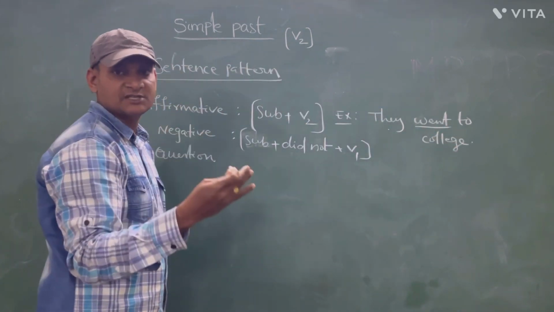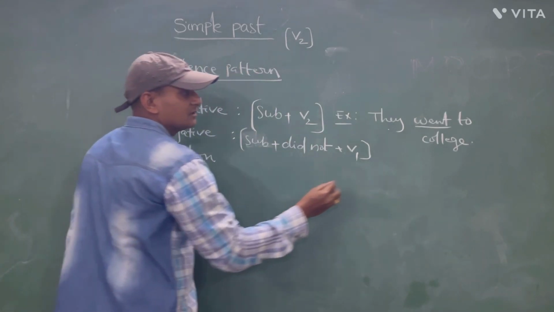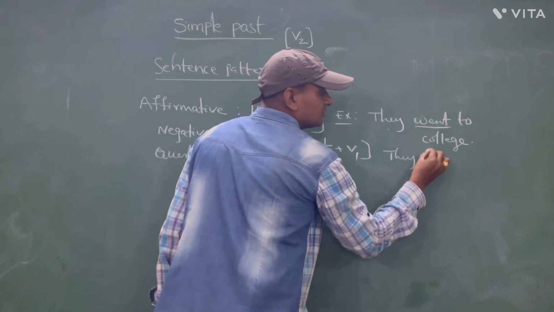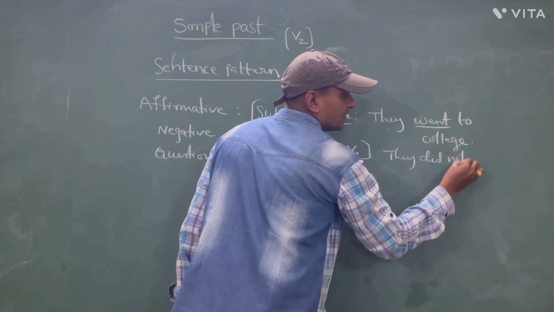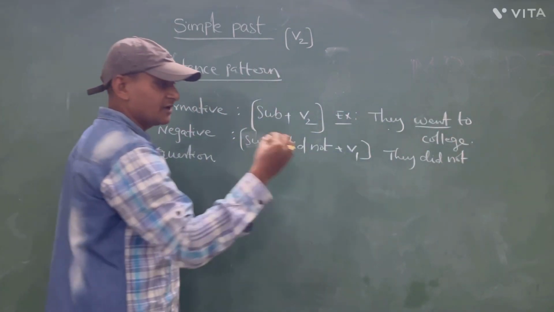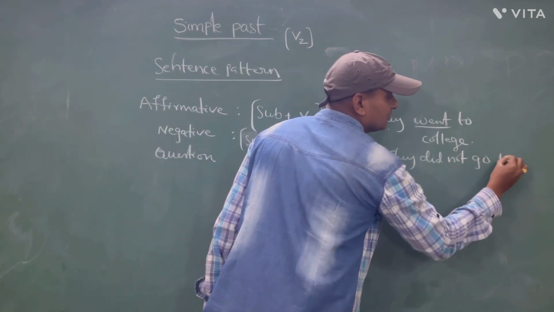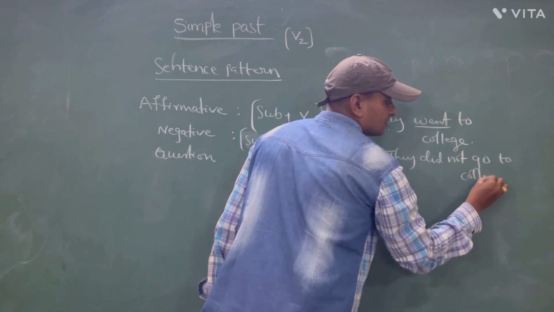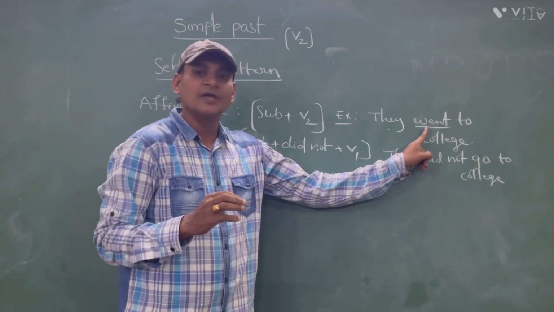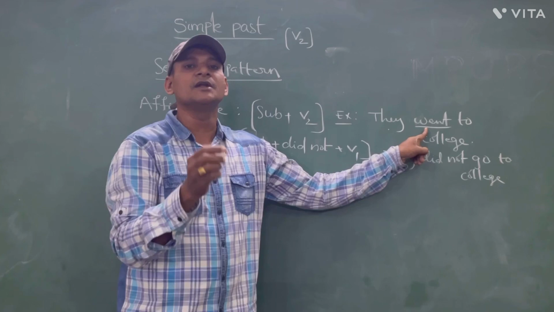Can you express the same sentence in negative following this structure? Tell me. They did not go. First form of went. Very good. They did not go to college. Suppose if there is ate, then the negative is did not eat.